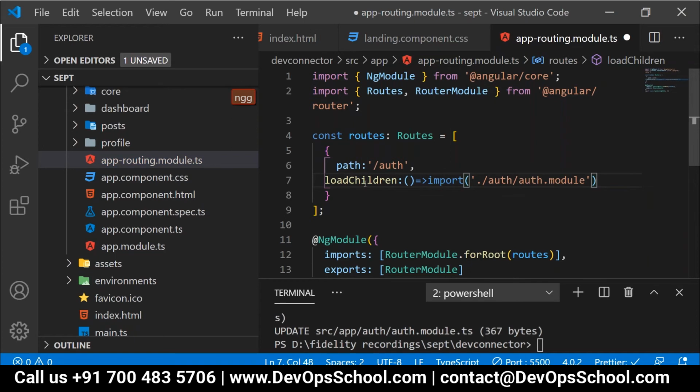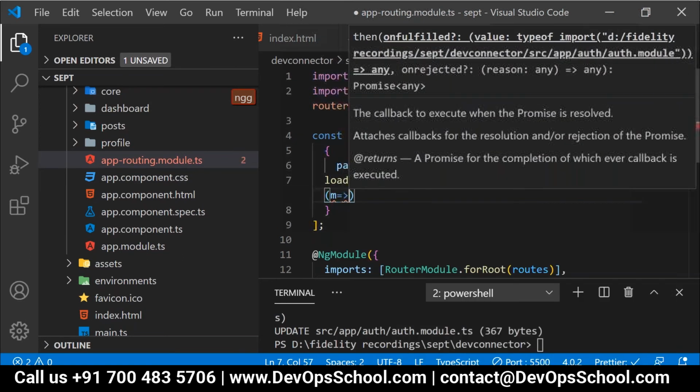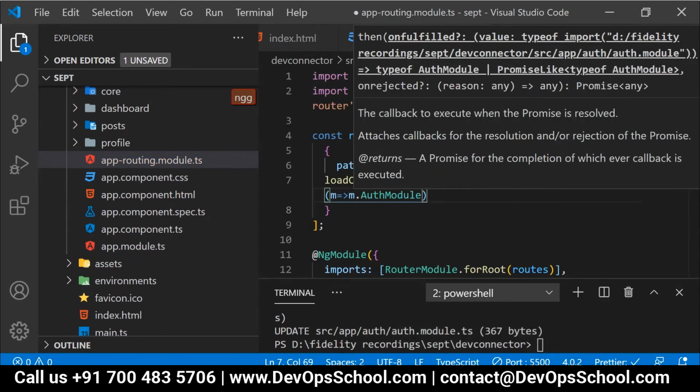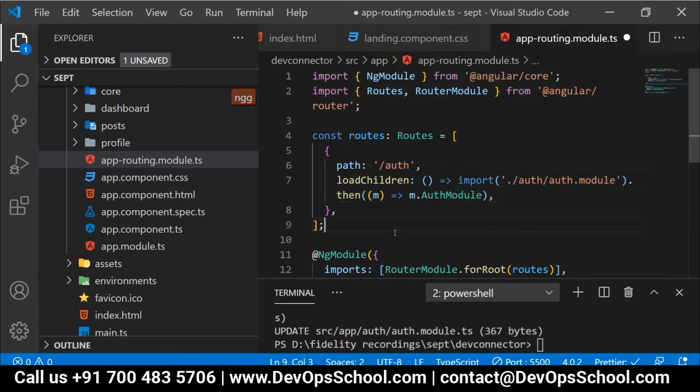module dot then m dot auth module. Now people have a look over here. This import, what will it do? To get the understanding for this import, I will ask a quick question.